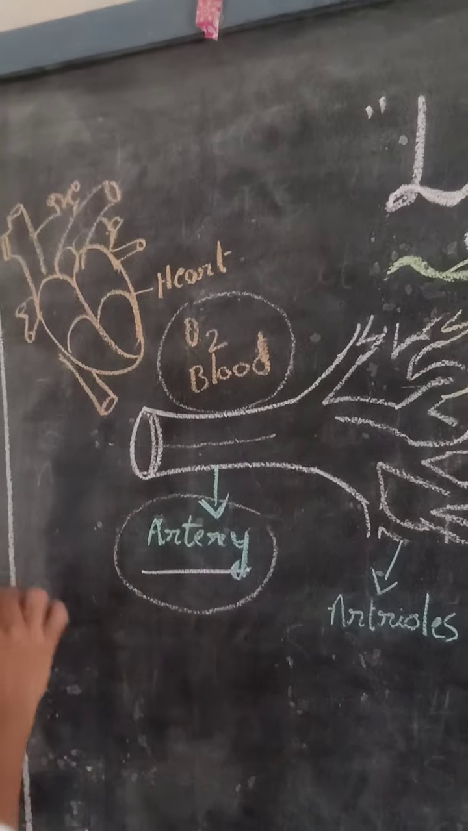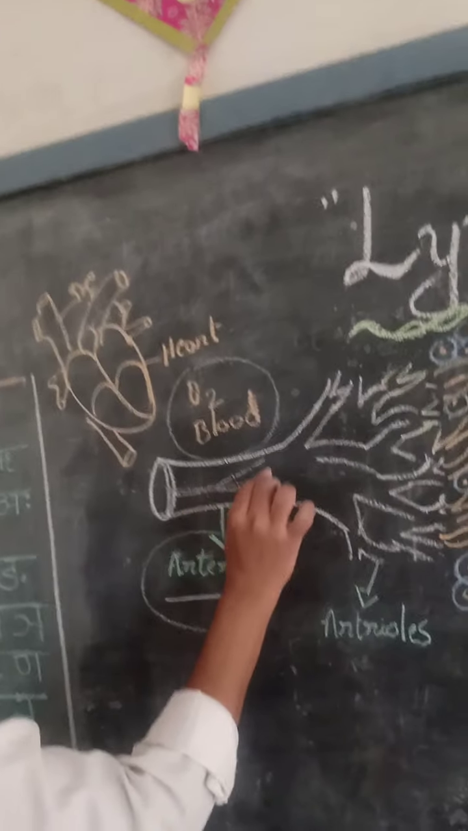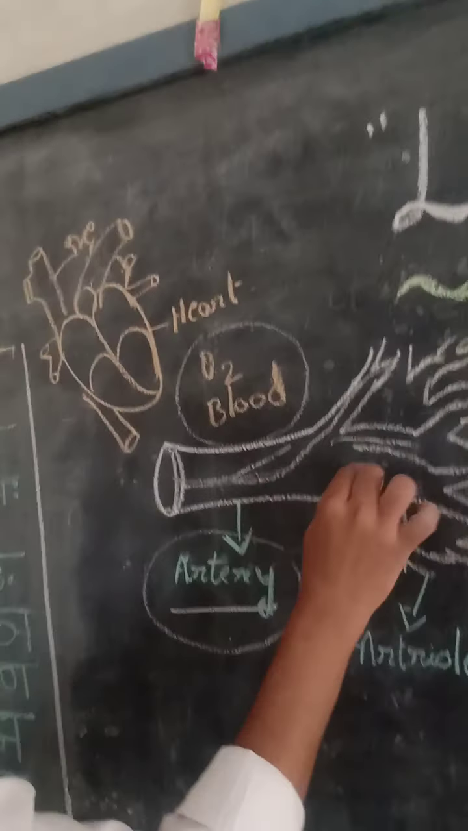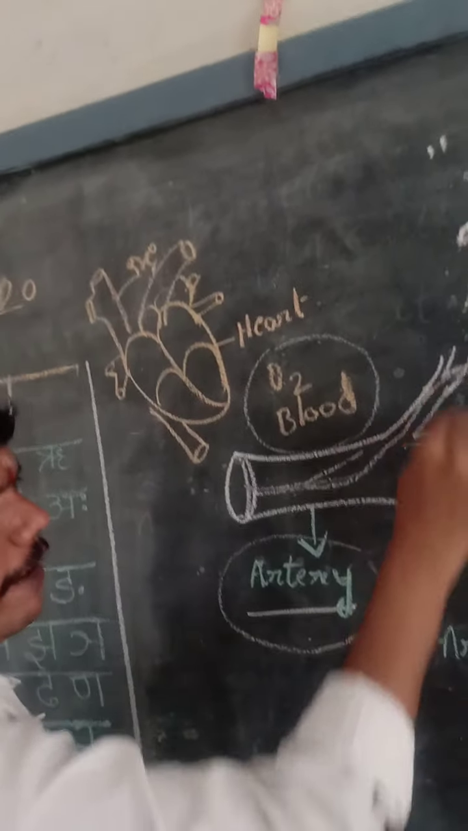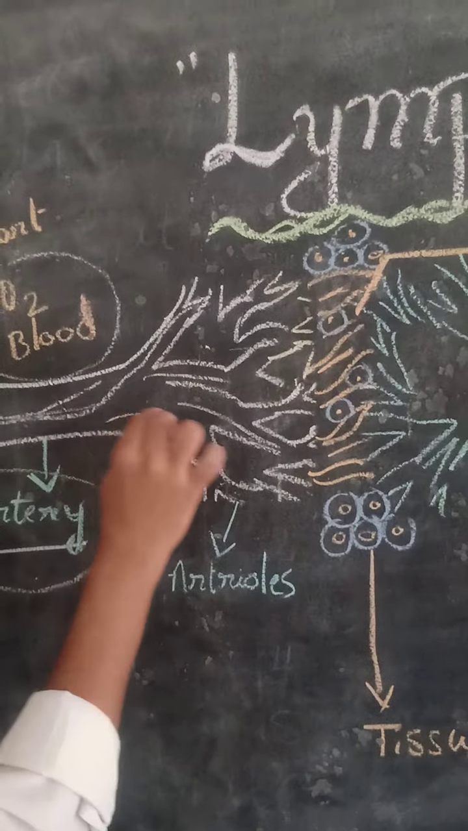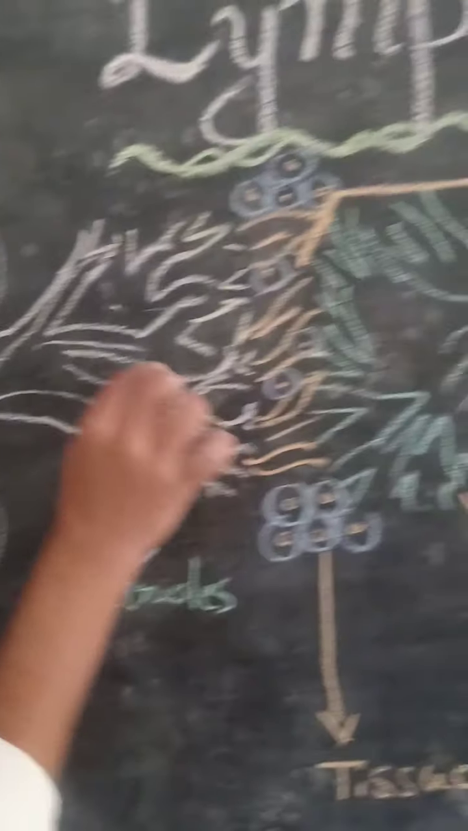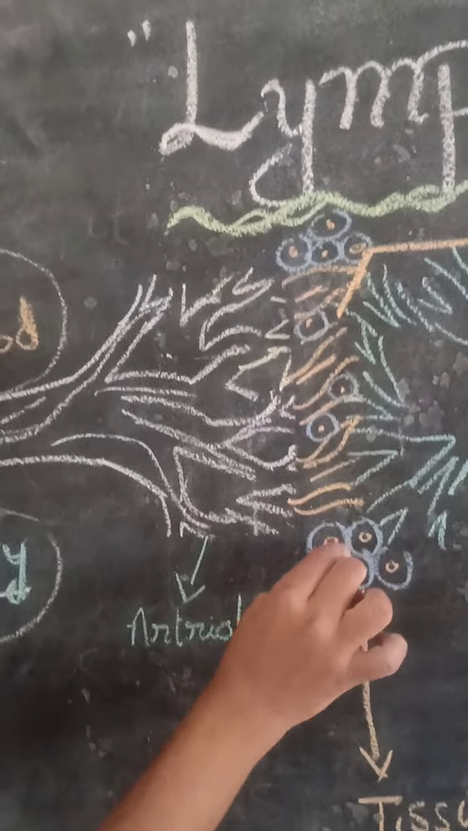That blood will be supplied through a large blood vessel called an artery. From the artery, the oxygenated and nutrient-rich blood will be supplied to arterioles. Again, this artery will be divided into small branches called arterioles. So that blood will be supplied to arterioles. Again, these arterioles also supply this blood to cells and tissues.